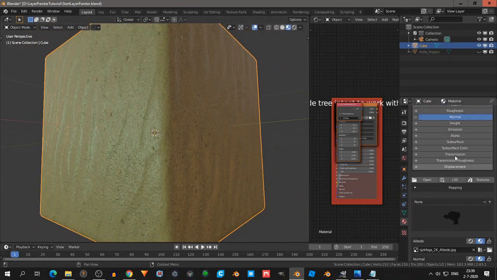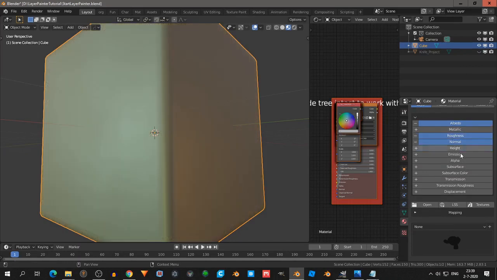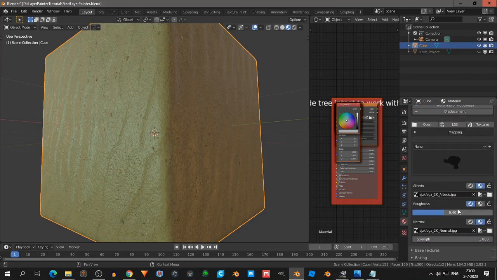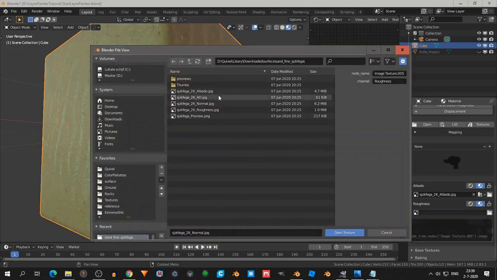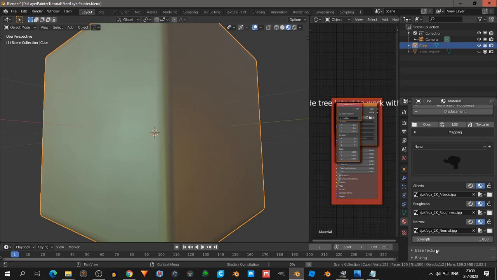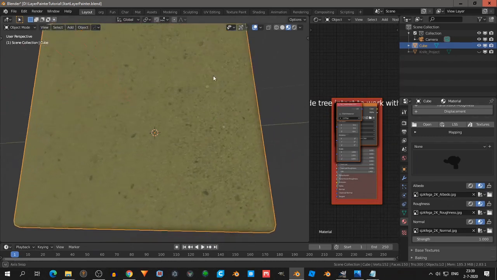Then let's also add the roughness. So we scroll down, and there should be roughness indeed. So I click on this. Yeah, I can also adjust roughness. The slider can also load a texture. That's a little more memory, but we have memory enough for now.